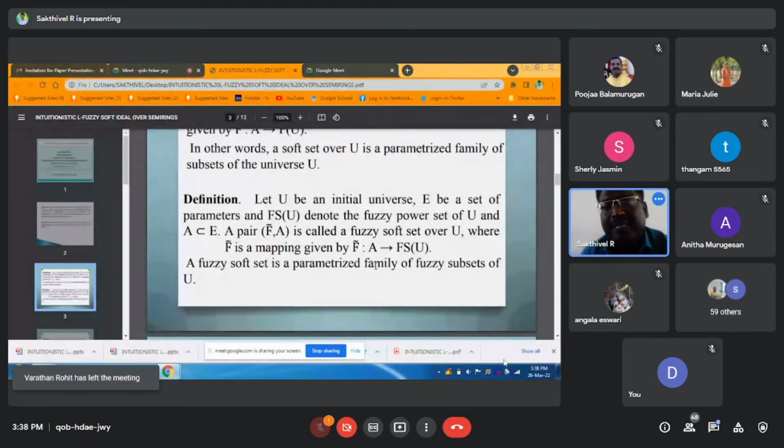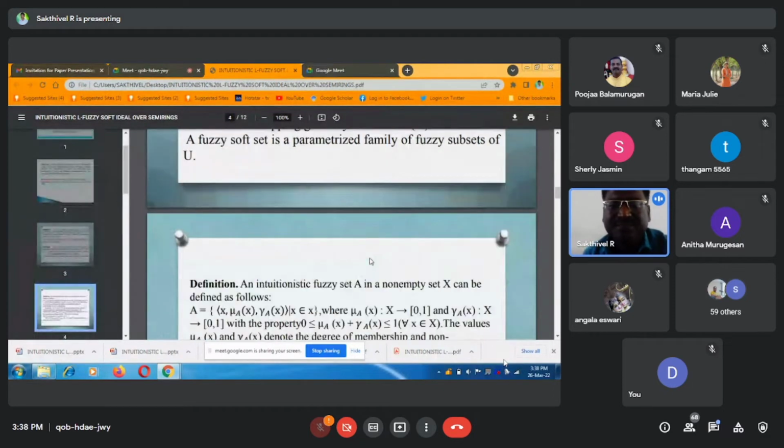Definition 2: Let U be an initial universal set and E be a set of parameters. For fuzzy soft sets, F(U) is denoted by the fuzzy power set of U. Next definition.